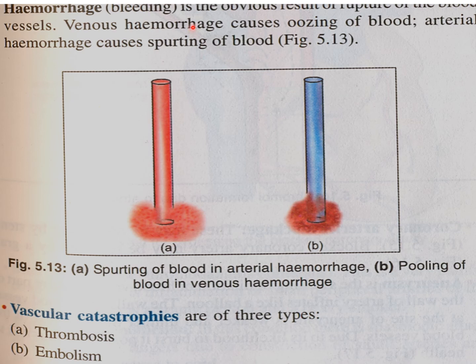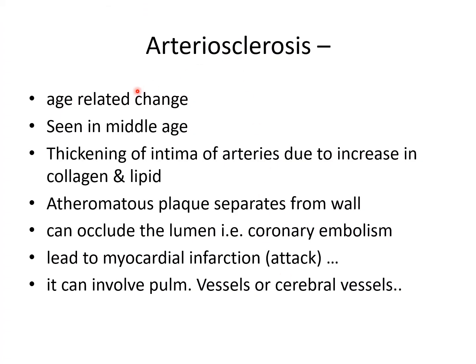Hemorrhage is bleeding, with oozing of blood. Arterial hemorrhage causes spurting of blood, and venous hemorrhage causes pooling of blood. Atherosclerosis: age-related changes seen in middle age, with thickening of the intima of the artery due to an increase in collagen and lipid.